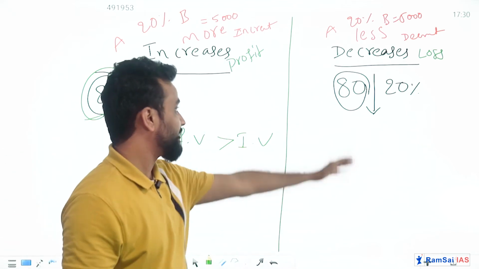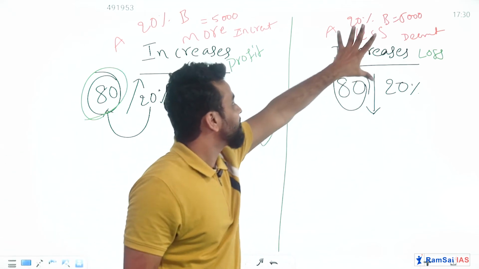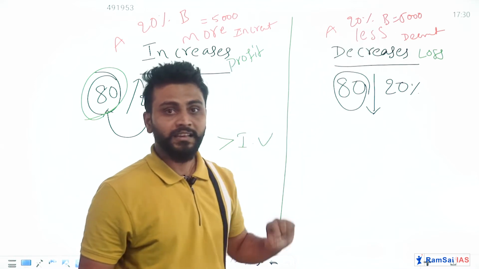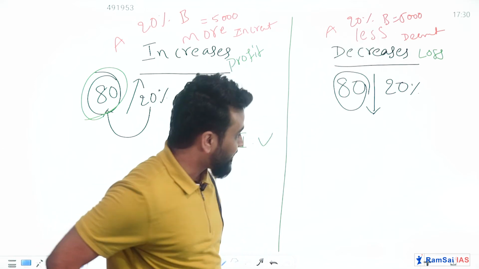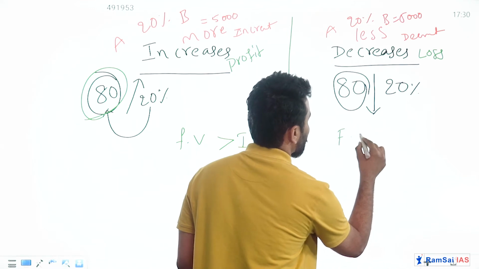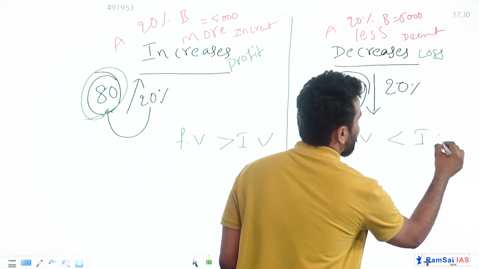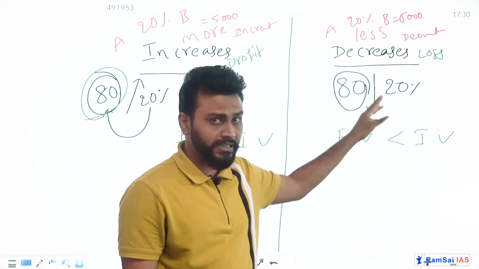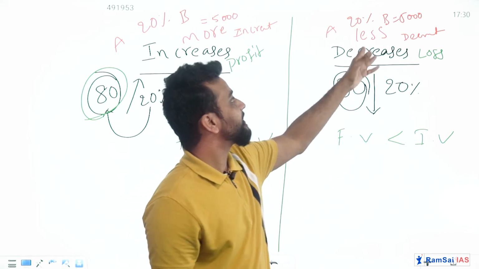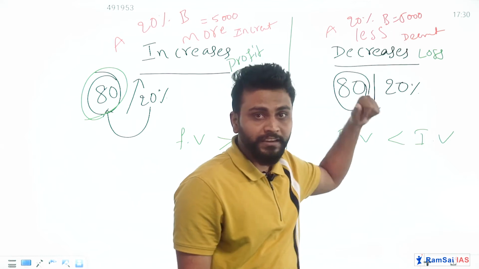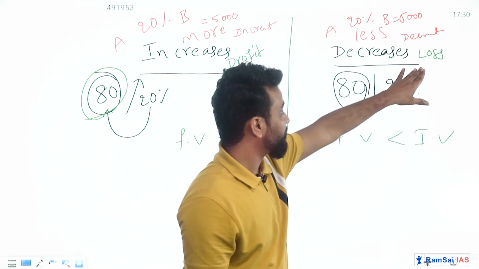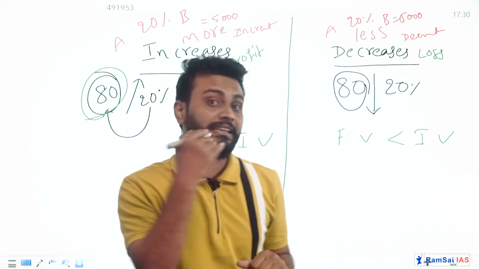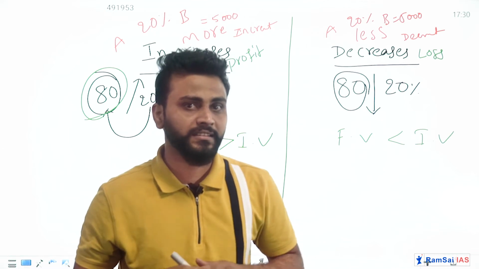And on the right-hand side, in all these different cases, the final value should be less than the initial value. If petrol price is decreased from 80, it must be less than 80 obviously. When he is getting decrement, his salary must be less than 5,000 rupees. When we are getting loss, the selling price will be less than cost price, right?